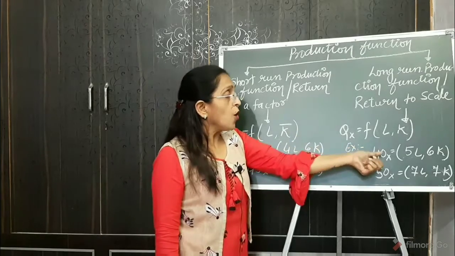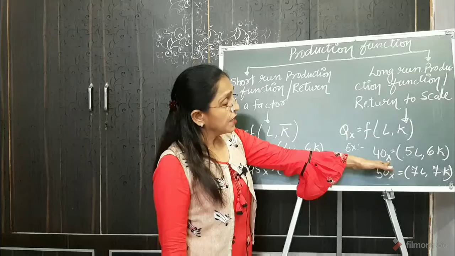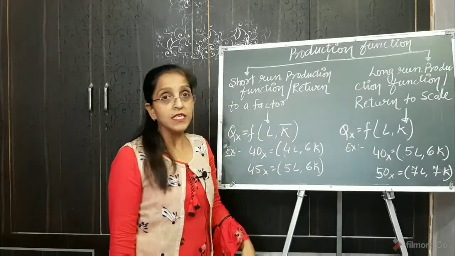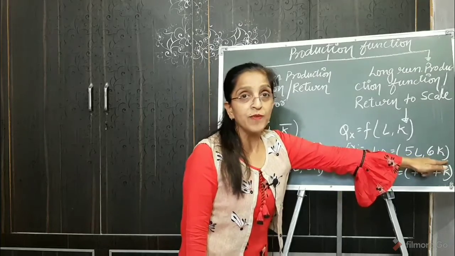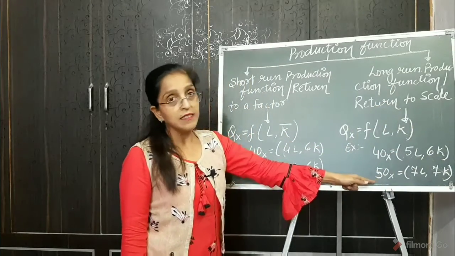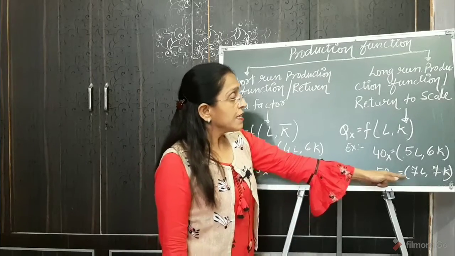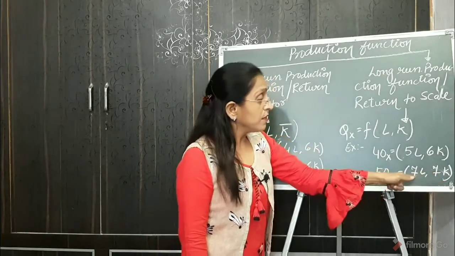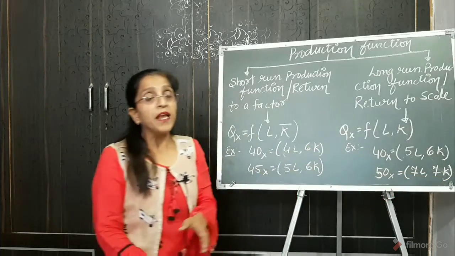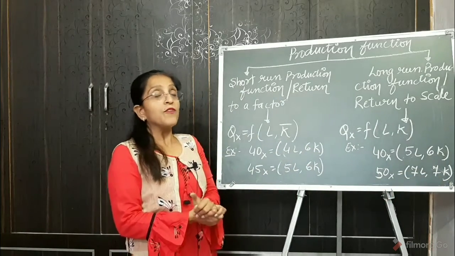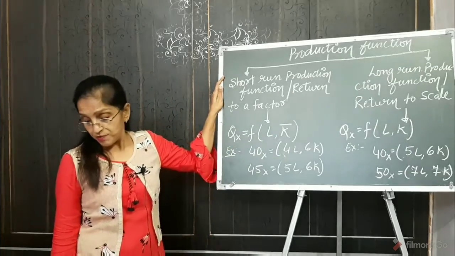Whereas in the long run period, when he produced 40 units of a commodity by using 5 units of labor and 6 units of machine, as his output increases by 10 units, that is 50 units, then he increases both labor as well as capital. But in our class 11 syllabus, we have to study only the short run production function.